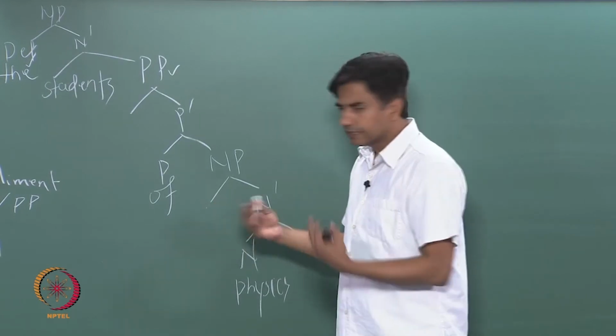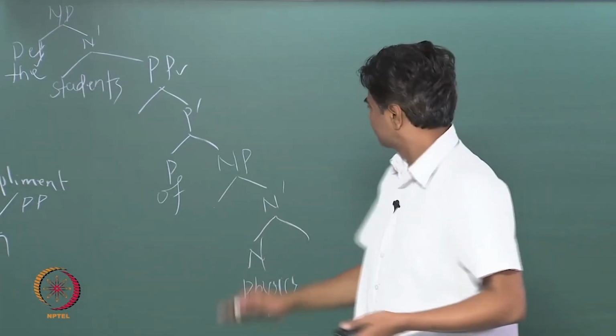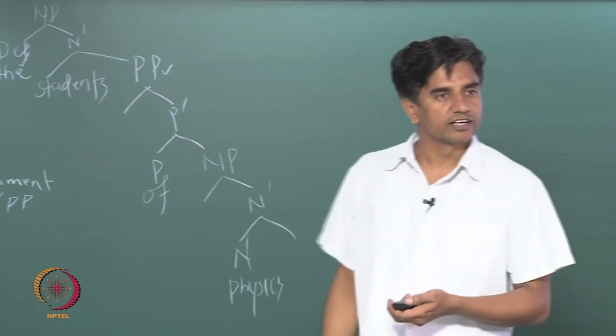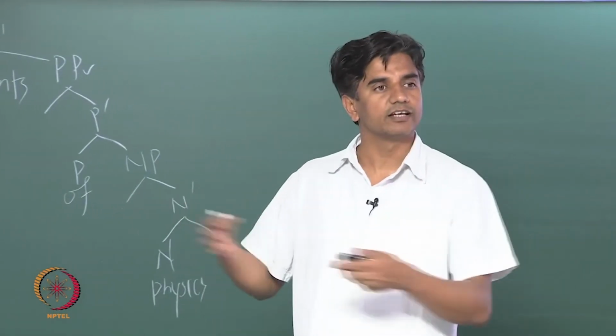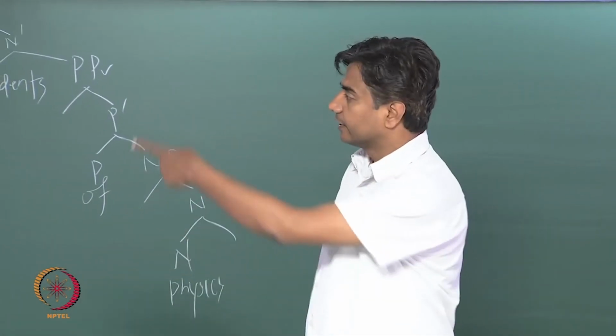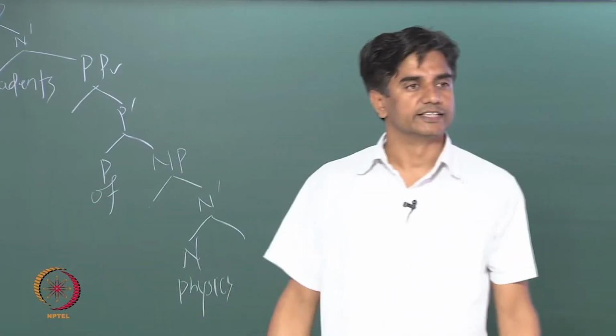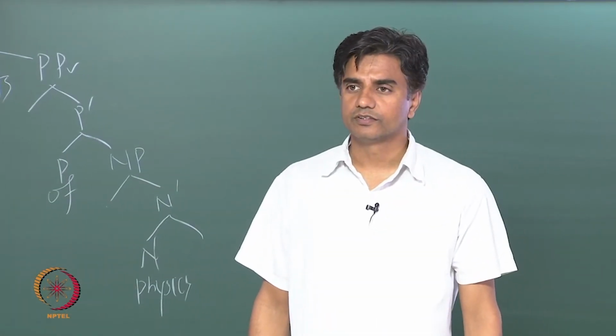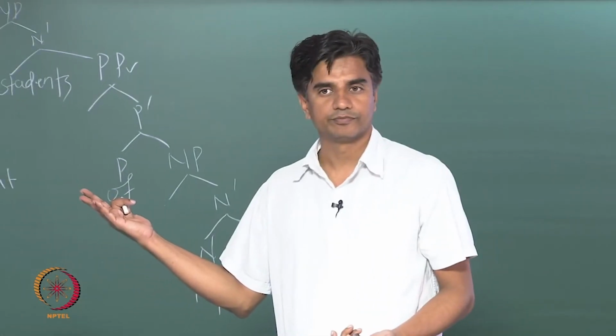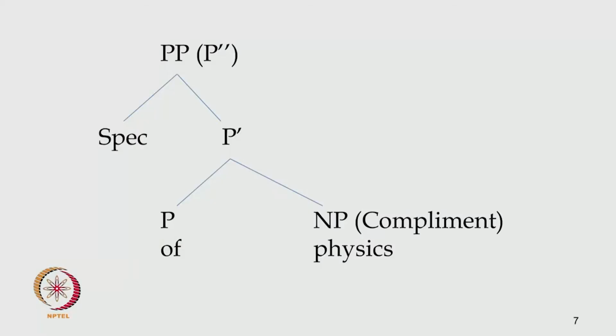Okay? So what we do is, when we are giving the structural representation, instead of leaving several empty positions, we put it the way you see it on the screen. It should not be complicated for you. Right? This is why we end up there. We don't even write complement.